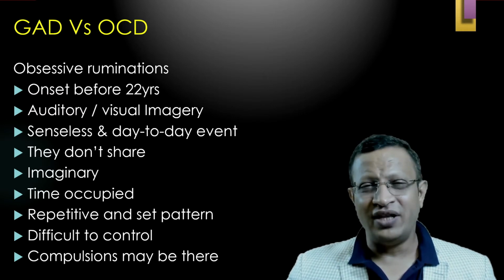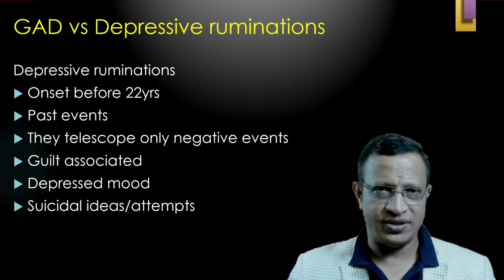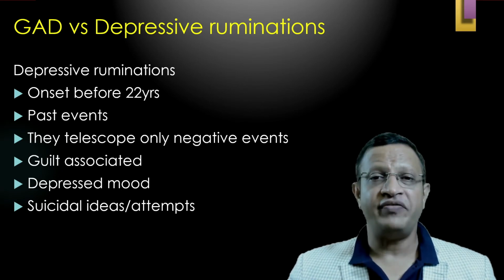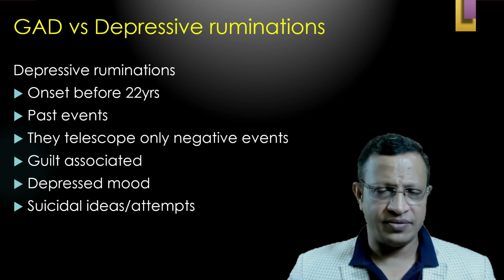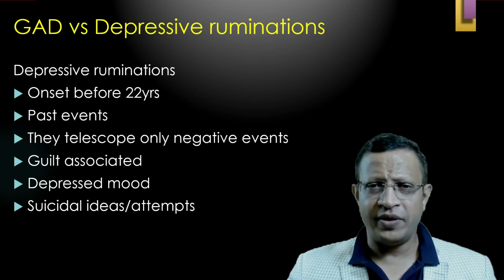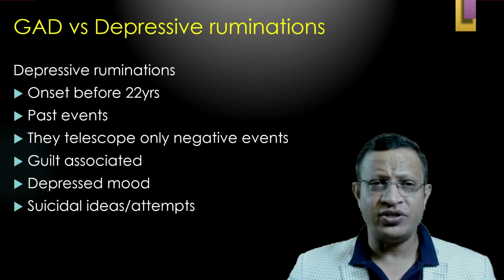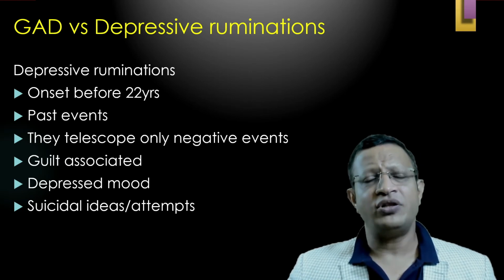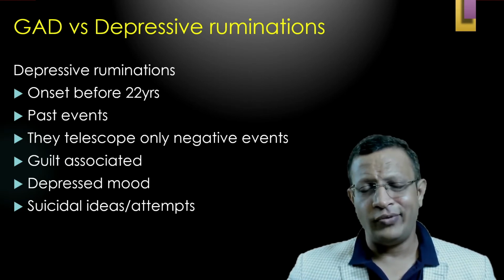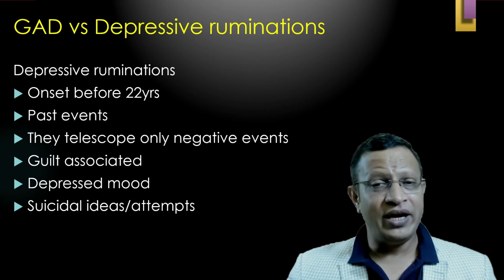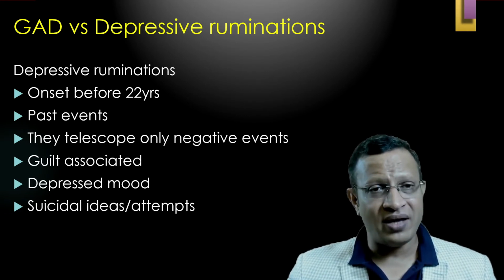And invariably, if the compulsion is there, it is easy to diagnose. However, one more important thing you need to differentiate is depressive ruminations. Especially in major depression or moderate depression, many of the patients will have depressive rumination. Again, in depression, if the onset is less than 25, it is easy to diagnose that it is depression. And many a time, this depressive rumination will be of the past events.